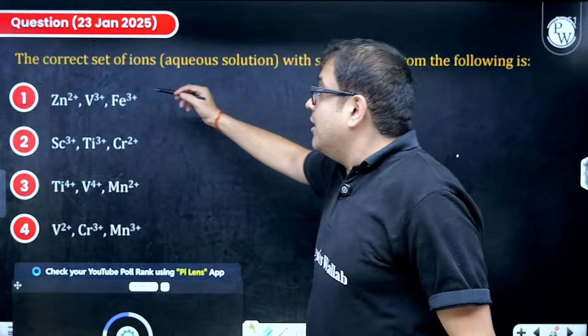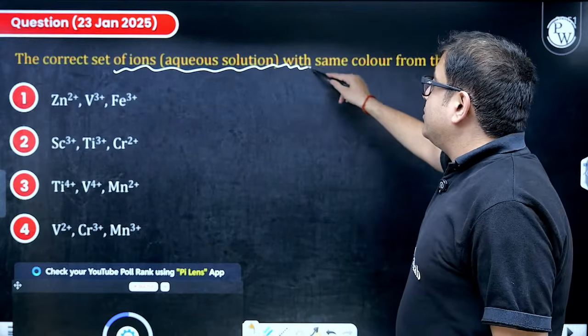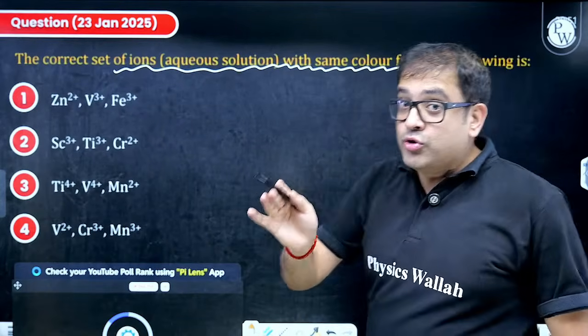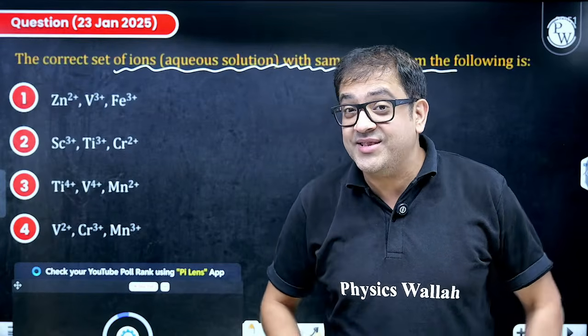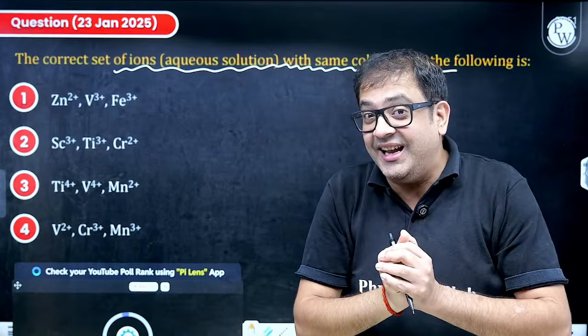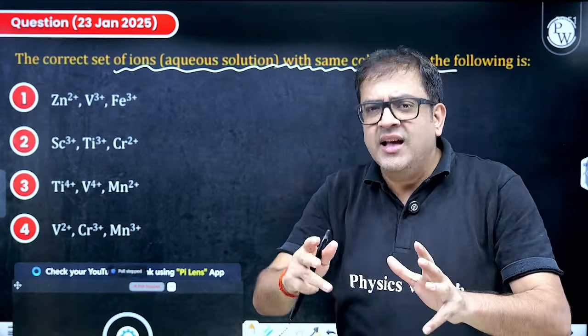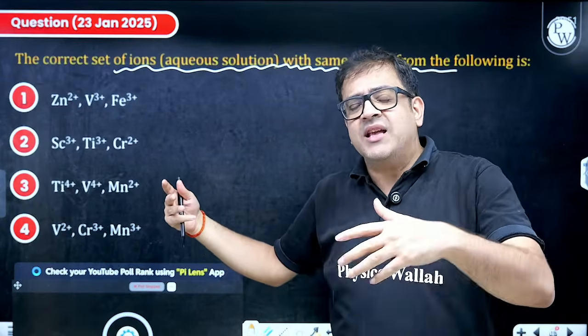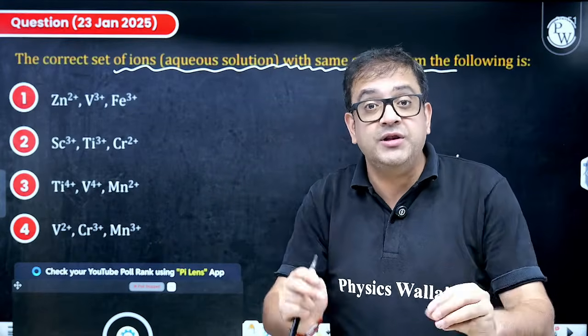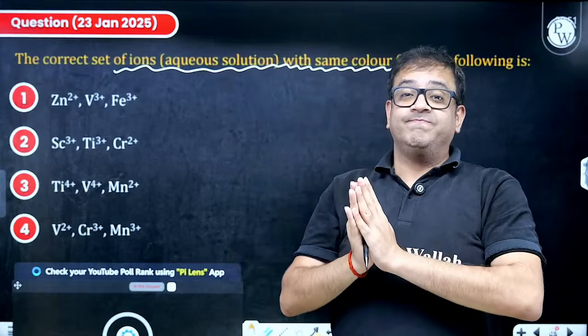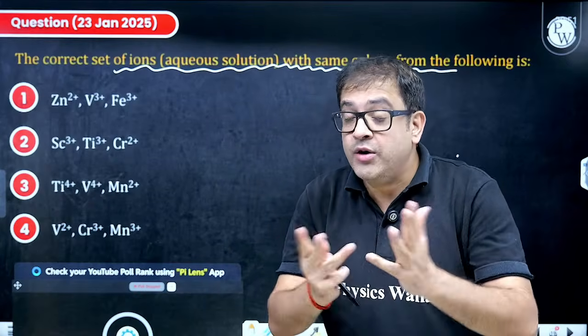How, sir? The question says the correct set of ions in aqueous solution with the same color. That means they should show color. So technically, in order to show color, you should be having unpaired electrons. Then that d-d transition can take place. So just see how many of the options have such species. Sir, what else? Give us the best. Beta, the best process is obviously to learn the d-block table of the ions. Then only you will know.